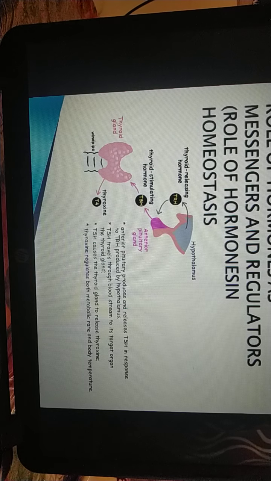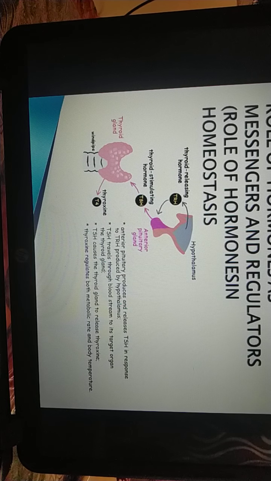Now for negative feedback, if thyroxine is in excess, then what will happen? The signal will be generated in the hypothalamus, and the hypothalamus will produce the least amount of TRH, that is thyrotropin releasing hormone.